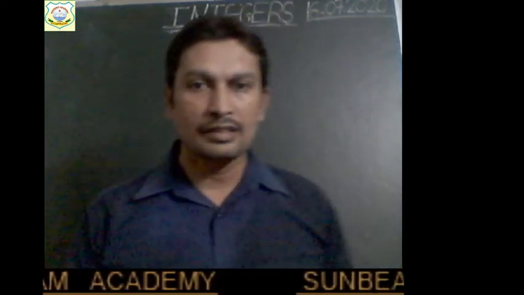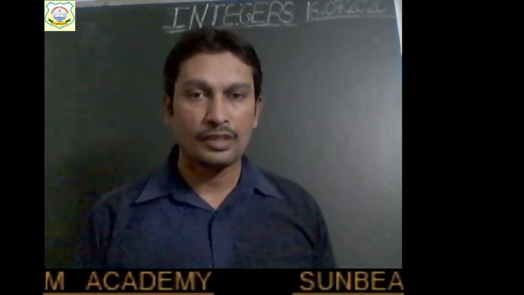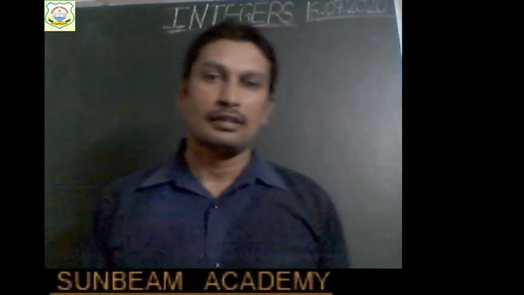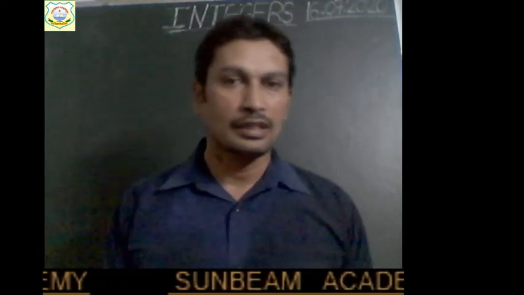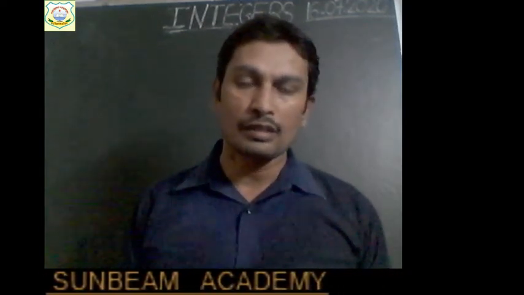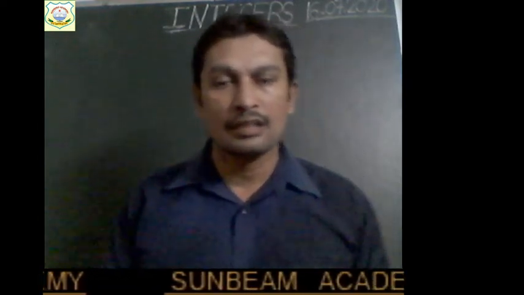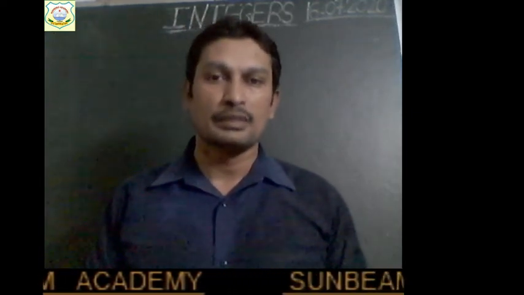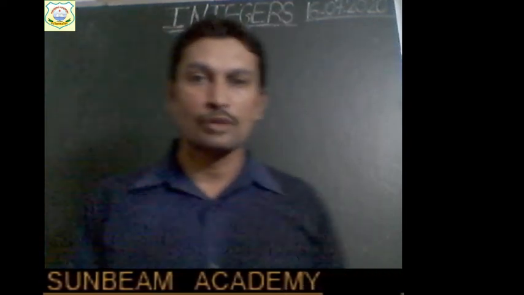In the last class, we had discussed different properties of multiplication of integers. Am I right, children? I had told you about properties like the closure property, which is the first property of multiplication of integers. Then we discussed the commutative law, then the associative law, then the distributive law. After that, we discussed the multiplicative identity. Right, children? So, what was closure property?